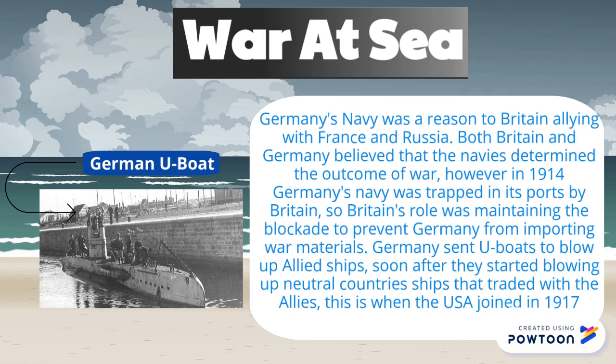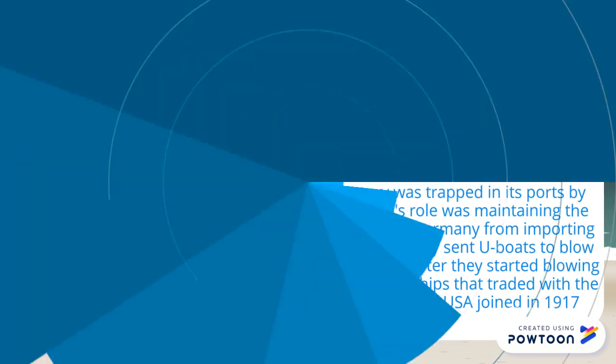Germany sent U-boats to blow up Allied ships. Soon after, they started blowing up neutral country ships that traded with the Allies. This is when the USA joined in 1917.